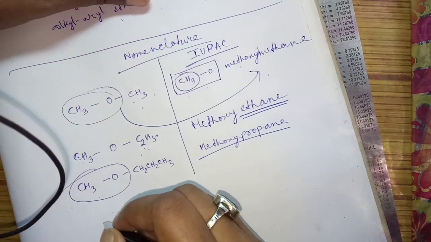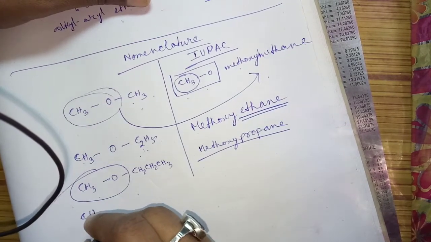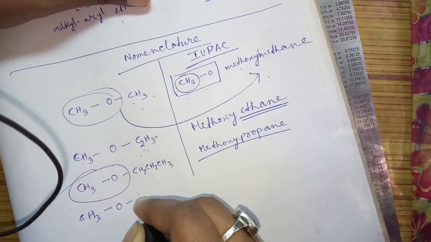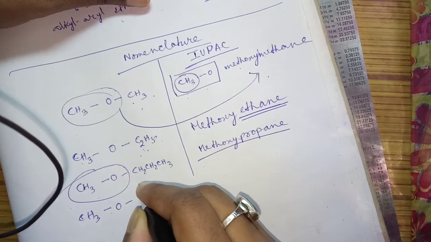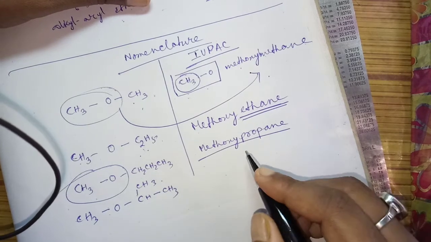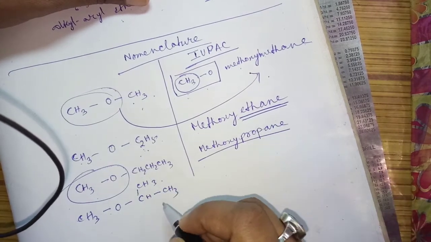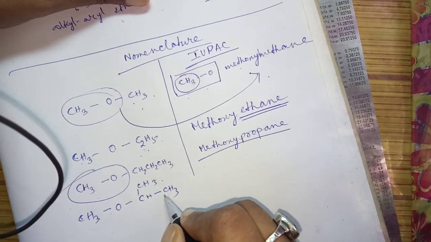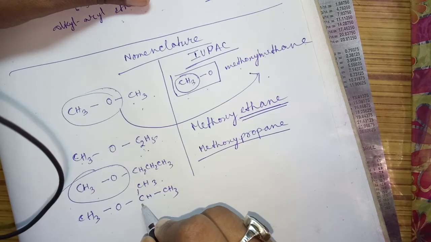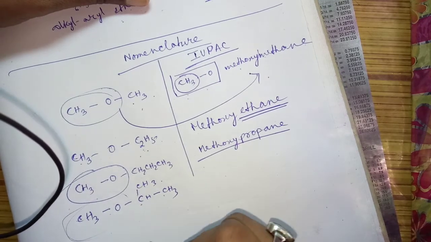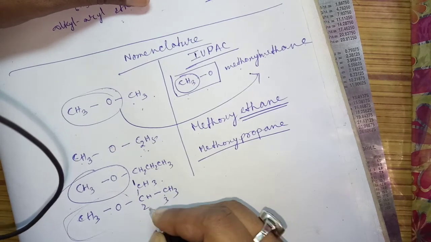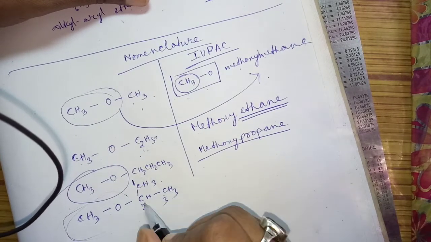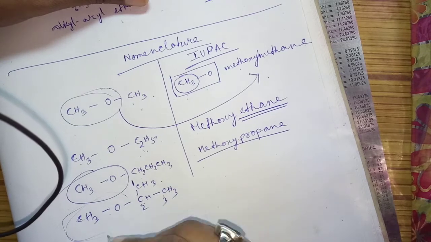Suppose it is CH3OCH(CH3)CH3. What is the main chain? If you count from this side, 1, 2, the functional group is attached at the second carbon. If we count from the other side, 1, 2, 3, the second carbon again, so both are the same and we can count from any side.